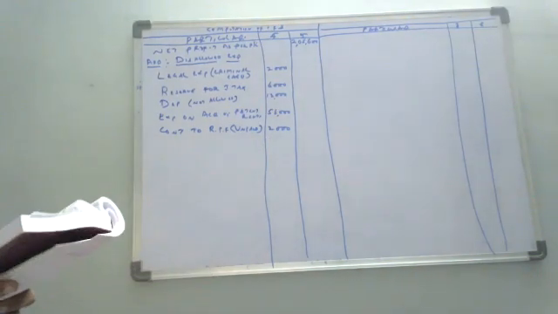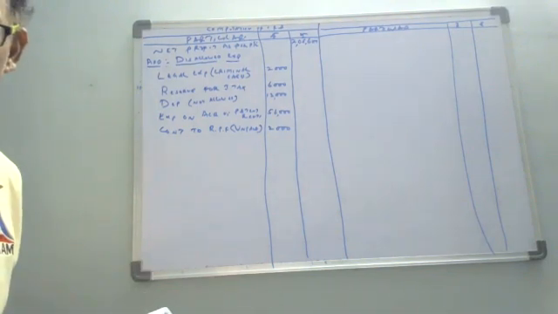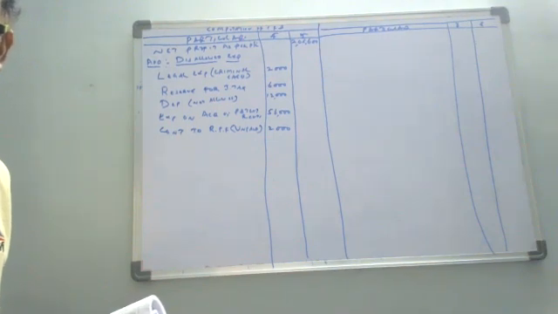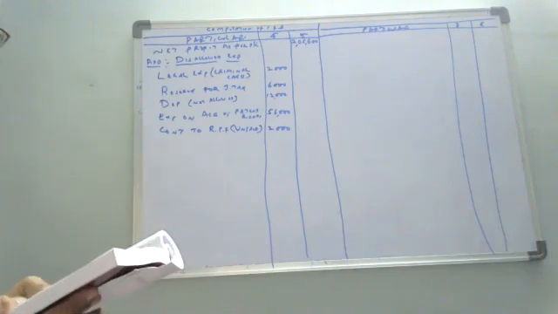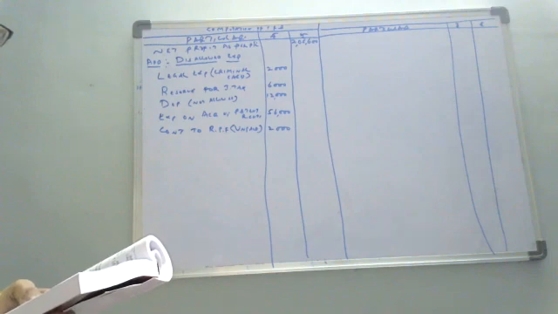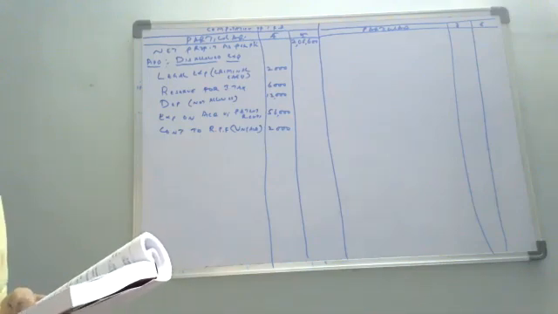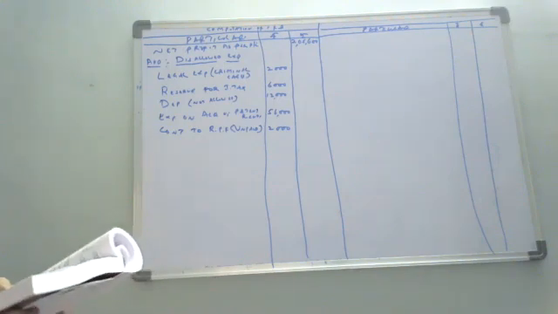Next. What is next one? After contribution to RPF, what is next one? After RPF, what is next item? Next, anyone?